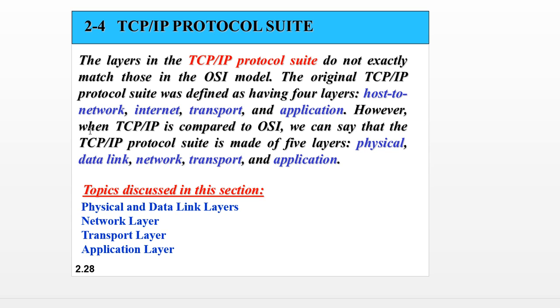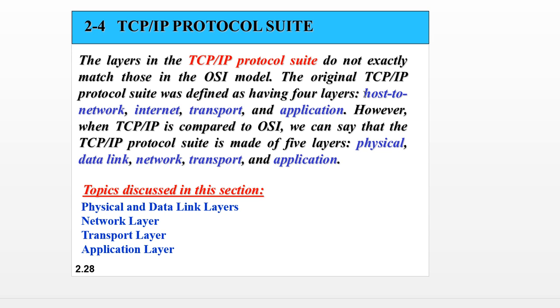It has 4 layers, which I have highlighted. The first one we call the host to network layer, the second is the internet layer, the third is the transport layer, and the last is the application layer. Once again I repeat, it has 4 layers: host to network layer, internet layer, transport layer, and application layer.